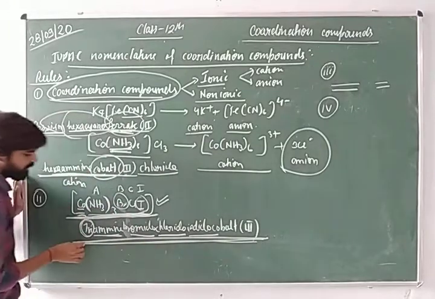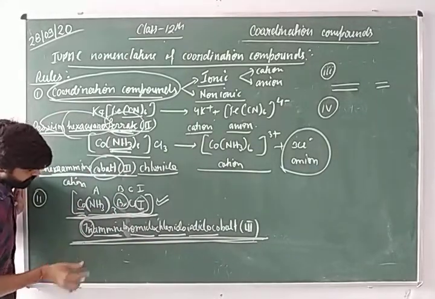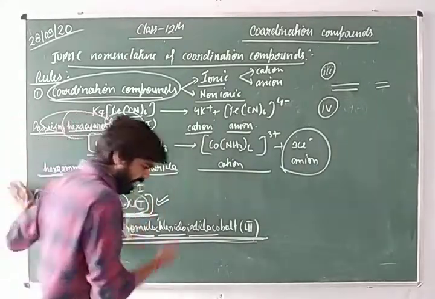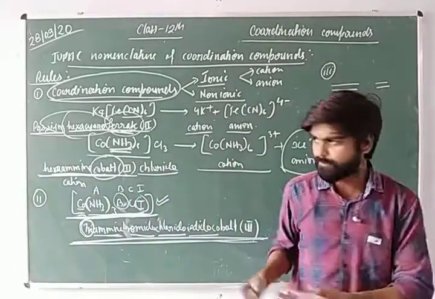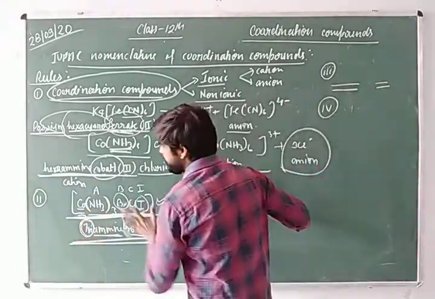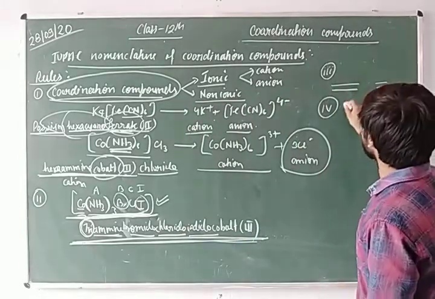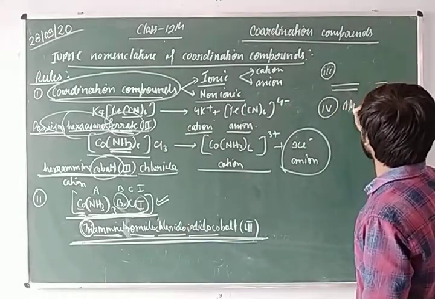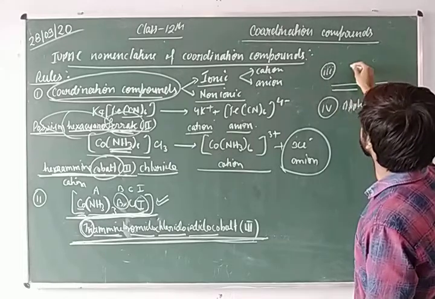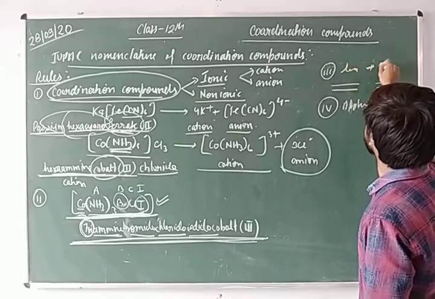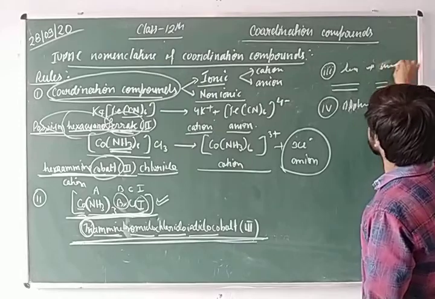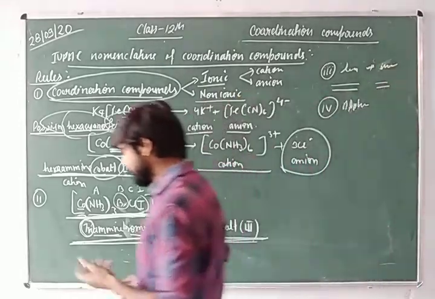Here you can see that we have followed the alphabetical order to write their IUPAC name. That's it. So students, the fourth rule is alphabetical order. And you can see the ligand name first and then the cation or metal ion. So what is the fifth rule?